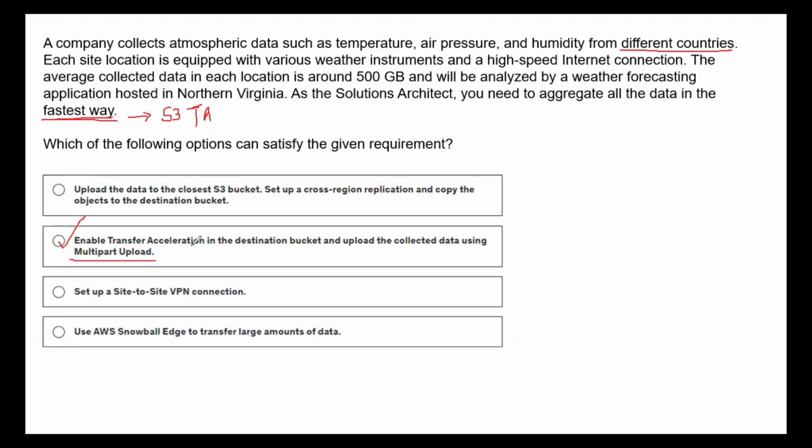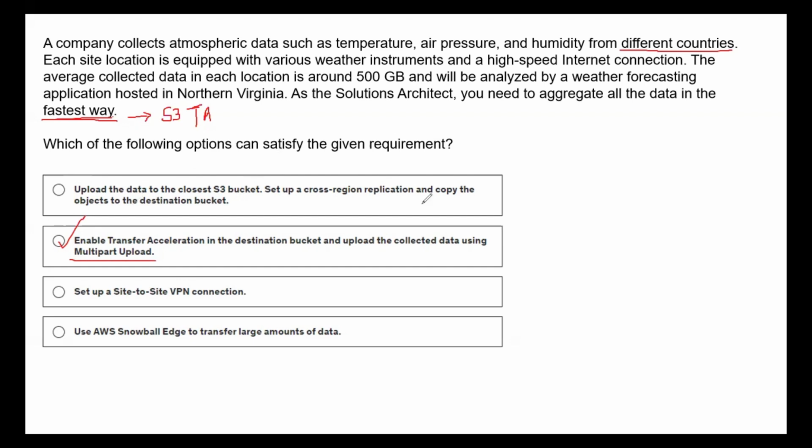So even if you want to complete your object upload process in a much faster way, you can even go for multi-part uploads. You can split the object into multiple pieces and go for a multi-part upload. So that is the reason choice 2 is correct here.